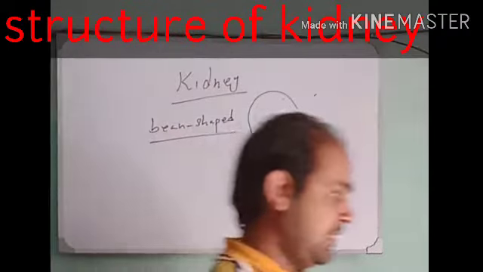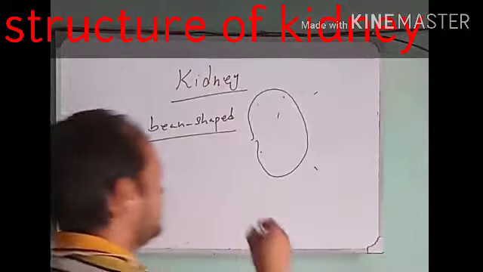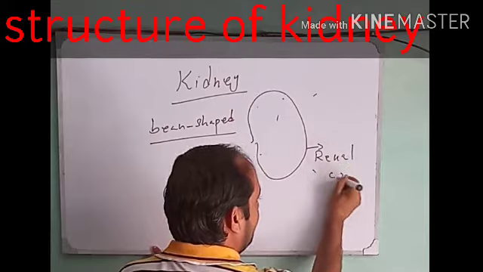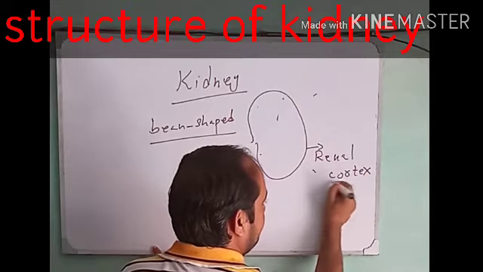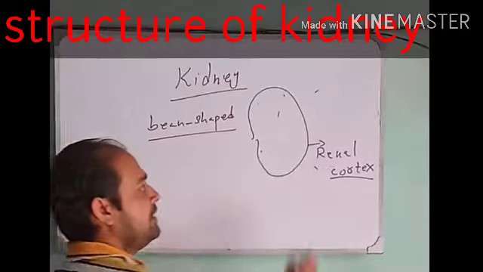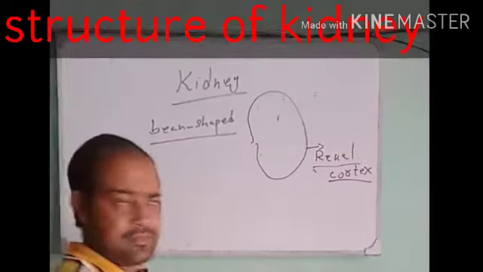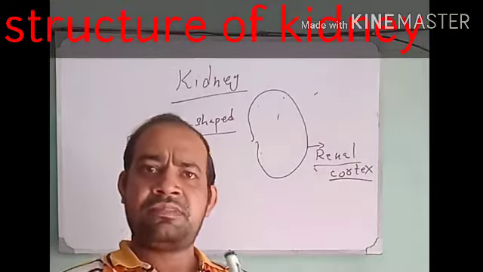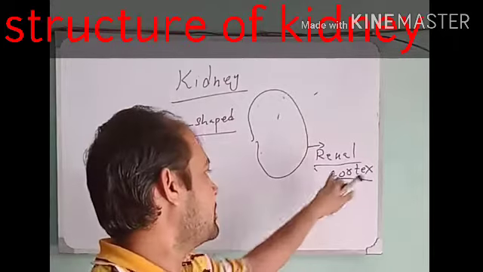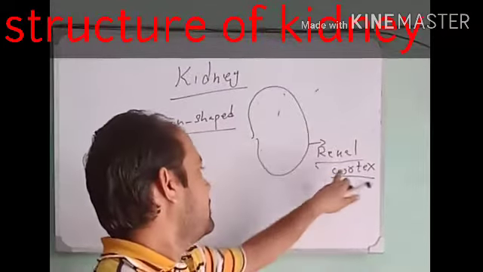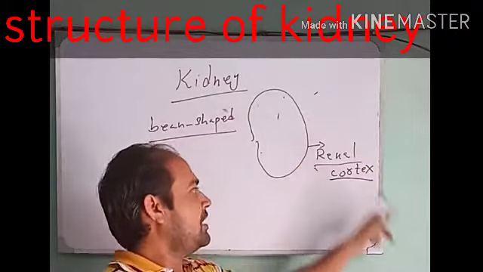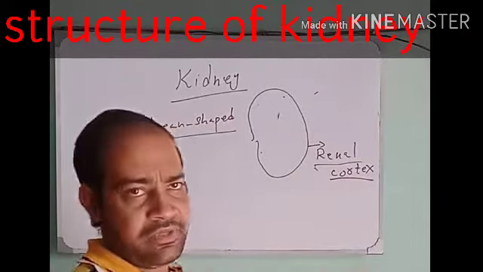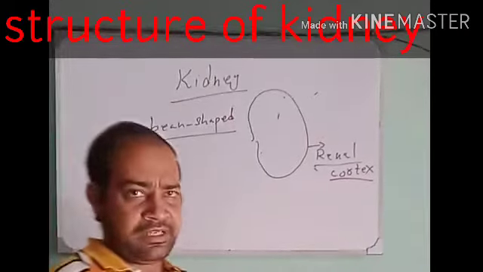The outer structure of the kidney is known as renal cortex. Renal means anything related to the kidney. Cortex means the outer structure. The top structure of anything is known as cortex. So the cortex of the kidney is called renal cortex. The outer surface, the outer part of the kidneys is called renal cortex.